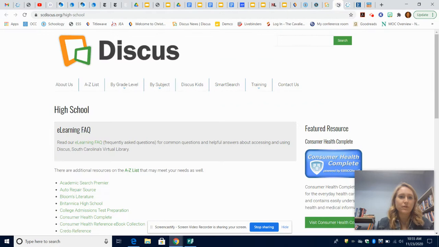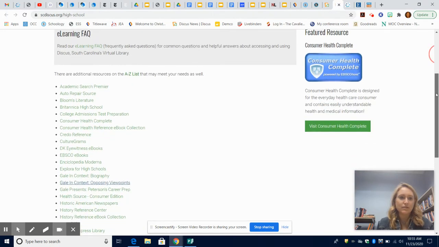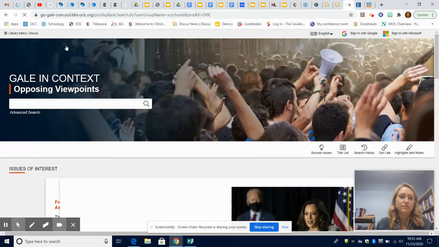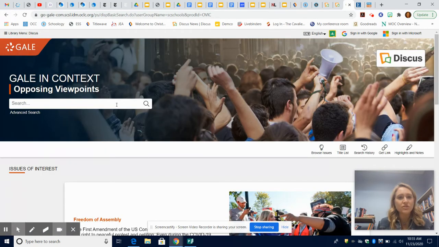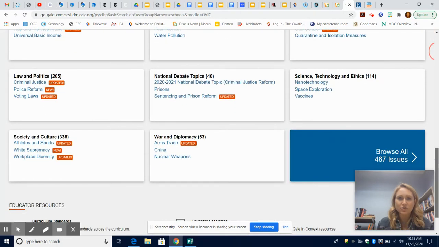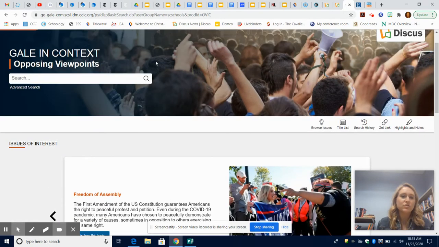And so the other one, don't forget, is Gale in Context Opposing Viewpoints. If you click on that, it'll open in a new tab up here. So here's your home screen. And of course, again, you type whatever you want in the search bar. But if you scroll down, you also have categories arranged. For the sake of time, we're just going to type it in.